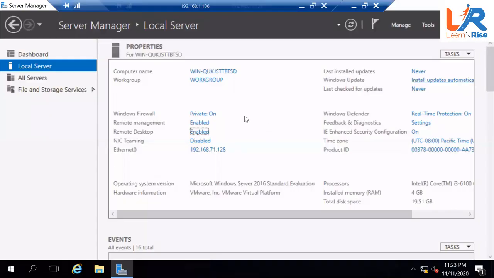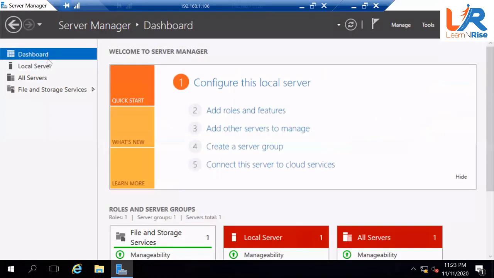So anyhow, your server is ready now. There is a lot of configuration which we can do. For example, we can go to Windows Firewall and do it. But what we are going to do now is install one web server here, and test whether my web server is running or not. So how can we go and install a web server?